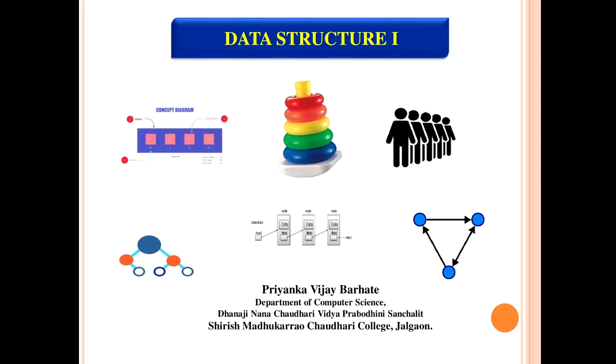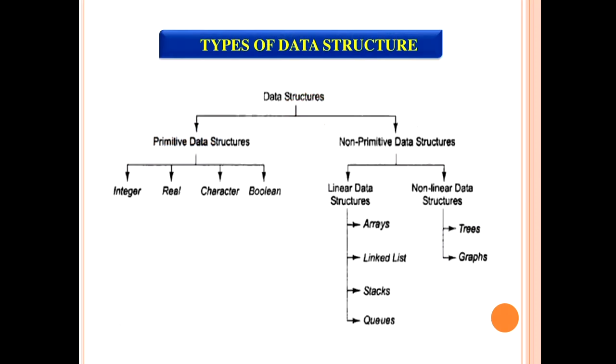Dear students, today we see the different types of data structure and algorithm notations. These are the various types of data structure. Basically, data structure divides into two categories, primitive data structure and non-primitive data structure. Non-primitive data structures are again categorized into two different categories, linear data structures and non-linear data structures.